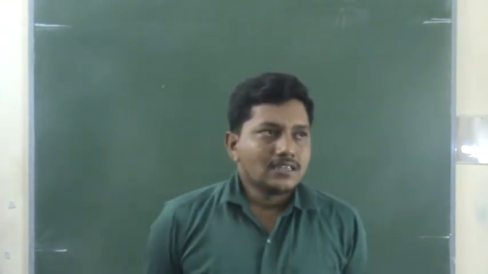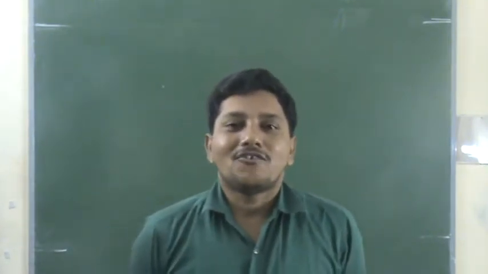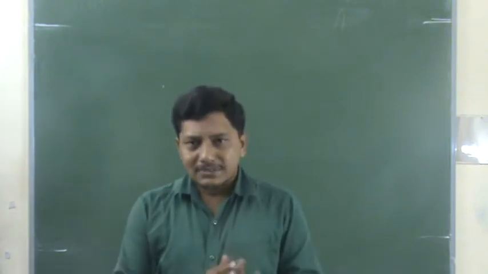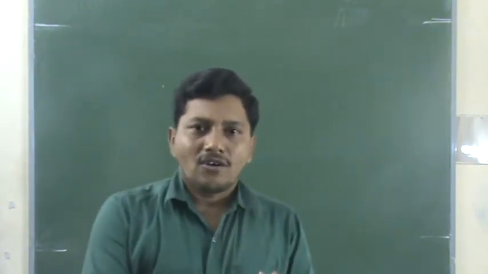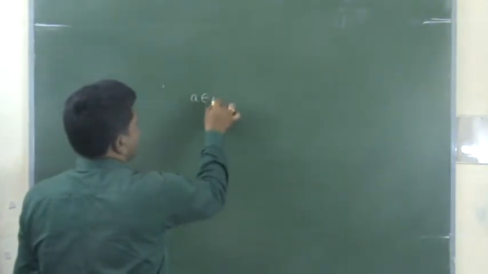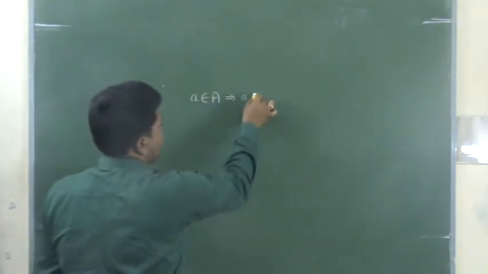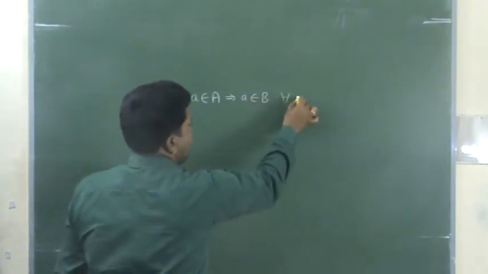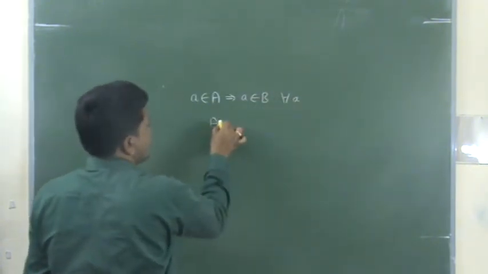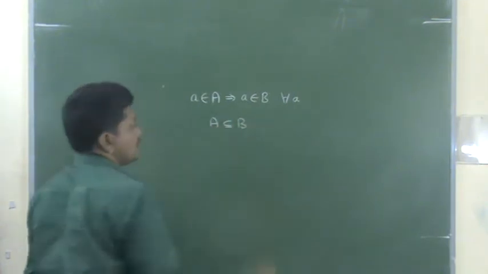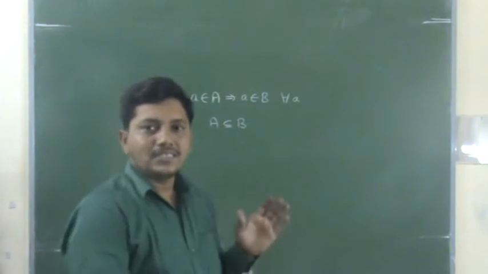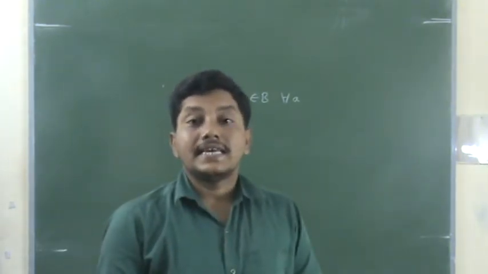After that we defined subset. What is a subset? Let A and B be two non-empty sets. A is a subset of B if every element of A belongs to B. That is, a belongs to A implies a belongs to B for every a. So A is a subset of or equal to B. This is another definition. By combining these two definitions, we define what a relation is.